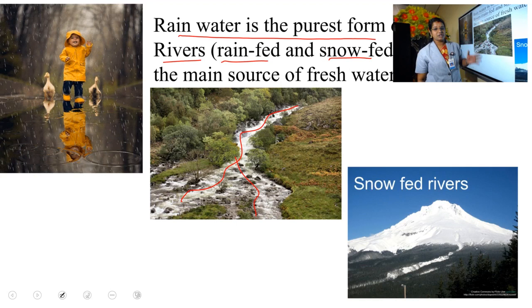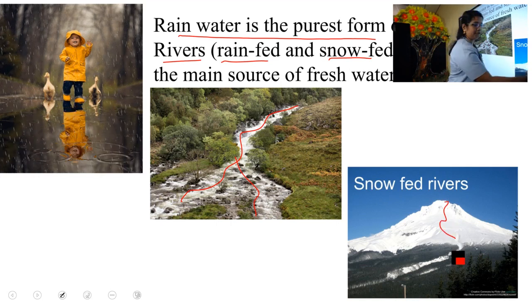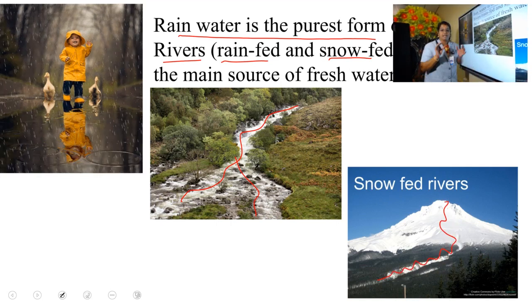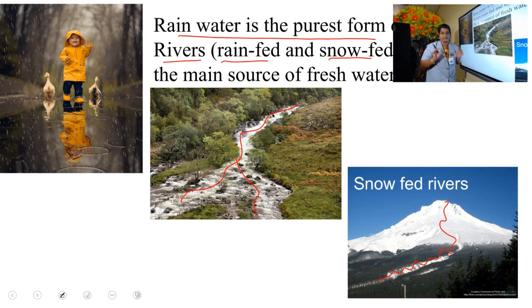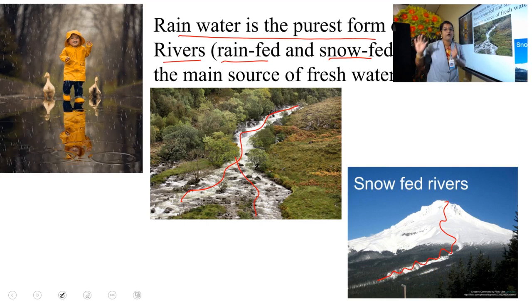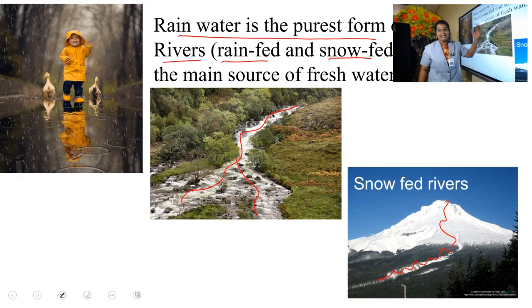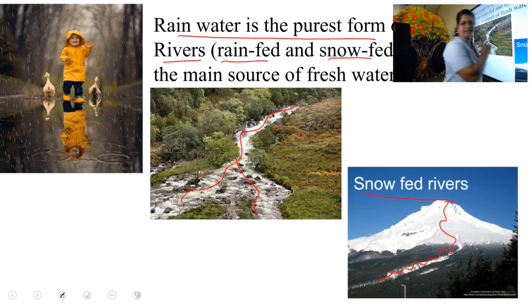But snow-fed means the rivers that start from the mountains, and they start because of the melting of snow. It is a continuous process. Hence they are called snow-fed rivers.